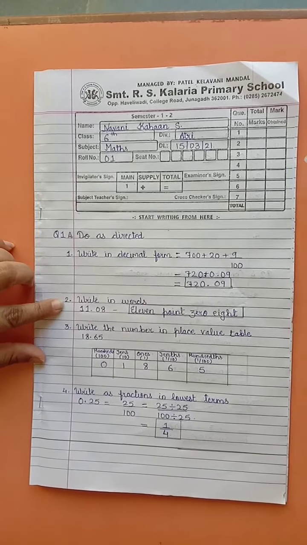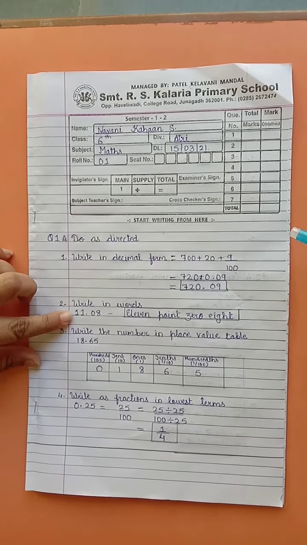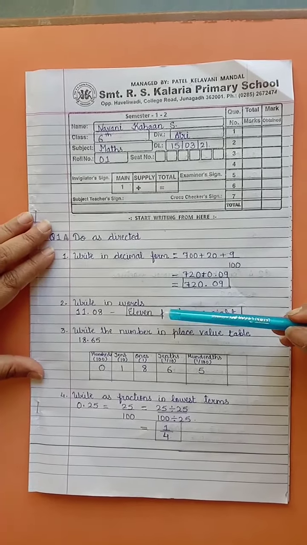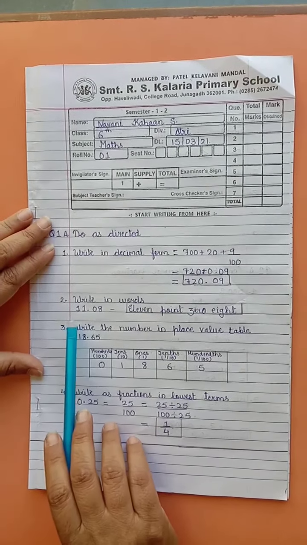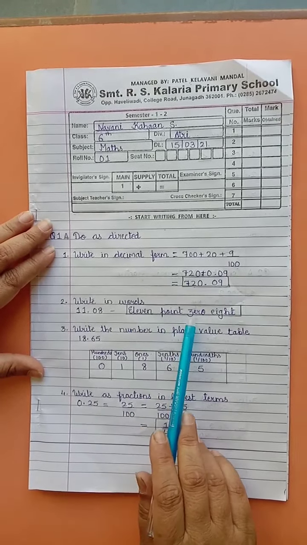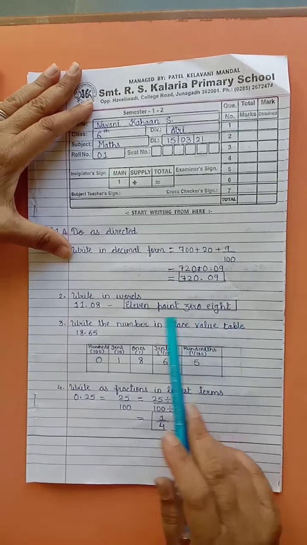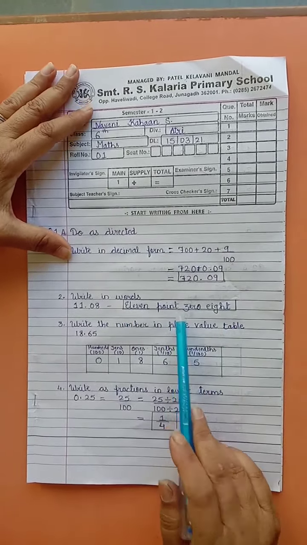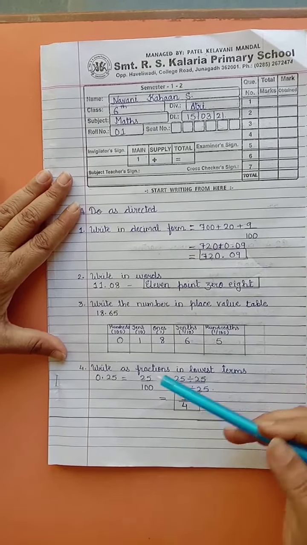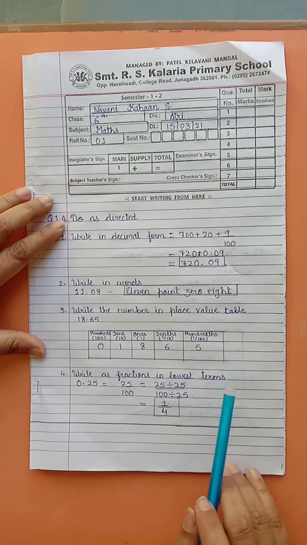Then question 2 is write in words. You need to copy the question that is given in figures, and then whatever the correct answer is, you need to write in words in very good handwriting. Now the question is 11.08. The answer is 11.08 and we have shown it with a box. You can either highlight it or underline it and show the box. In the same way, you have to complete question number 3 and question number 4. Wherever needed, you need to write down the steps. Now question 1A is completed.